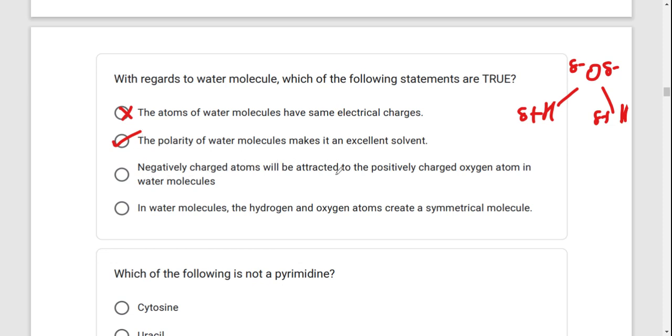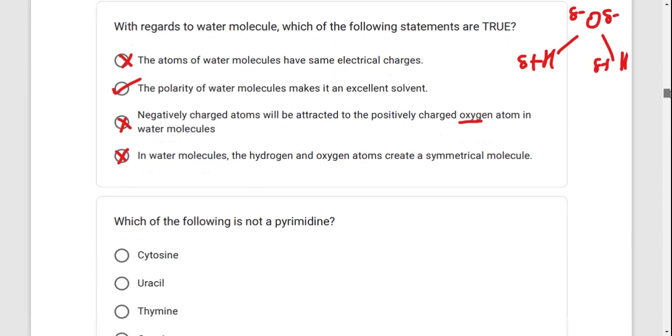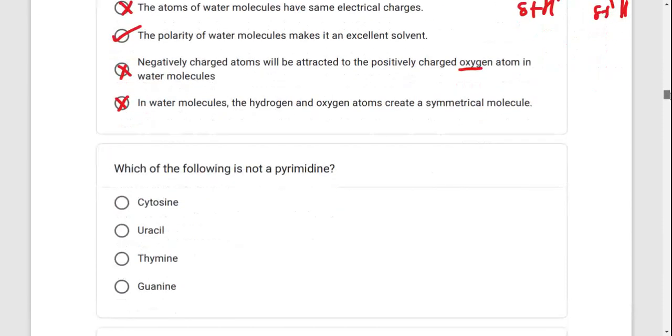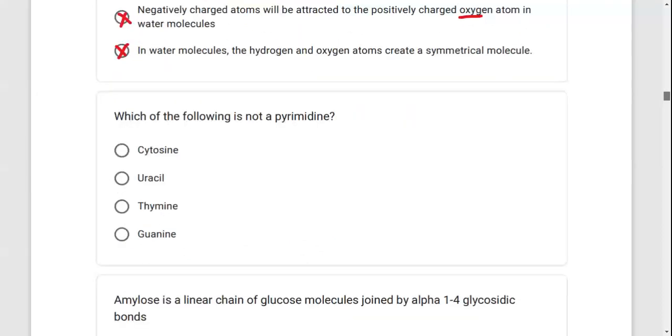Negative charged atoms will be attracted to the positively charged oxygen. Now, oxygen is not positively charged. In water molecule, the hydrogen and oxygen atoms create a symmetric molecule. Okay, this statement is not true. That is because water is not symmetric. It's actually an asymmetric molecule. So the best option there, the polarity of water molecule, makes it an excellent solvent.